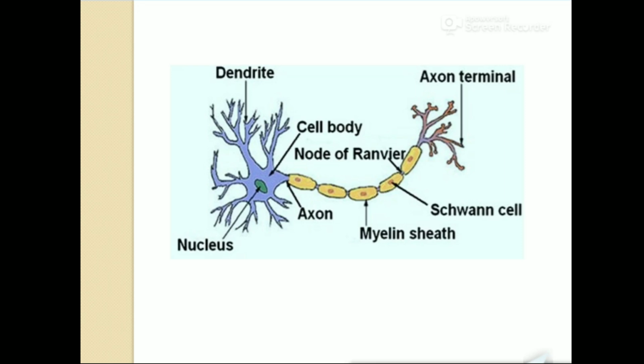If you see the picture, you can see there are different parts. A neuron is divided into three major parts. The first part is the part where the nucleus is present. This blue portion is known as the cell body, or soma, S-O-M-A.